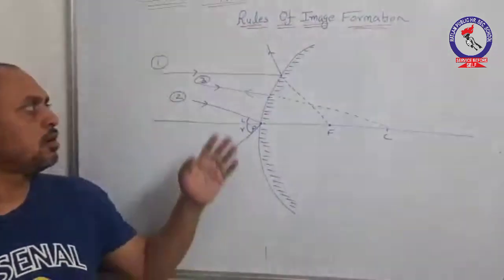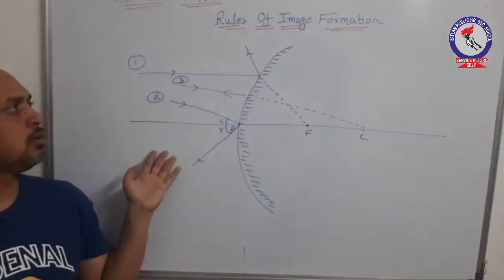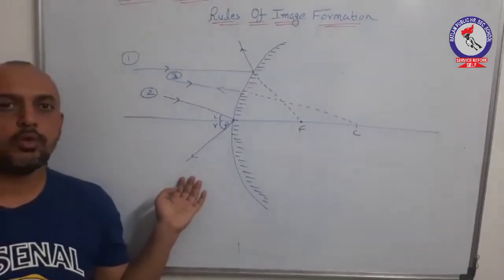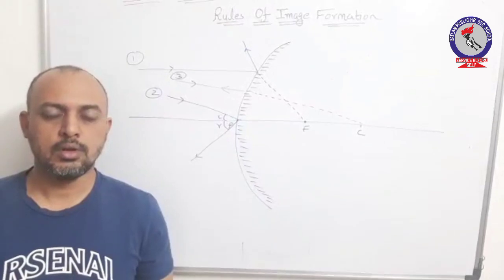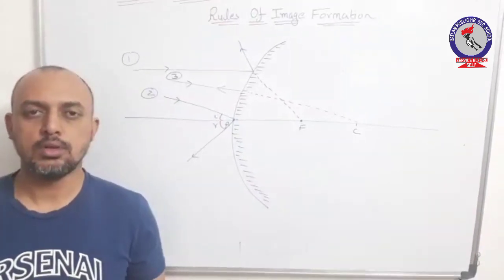So these are the basic 3 rules which should be followed while forming an image with the help of a convex mirror. I hope you have understood these rules well.